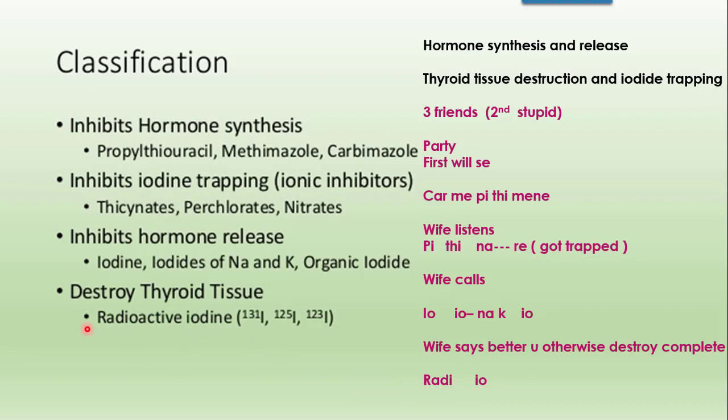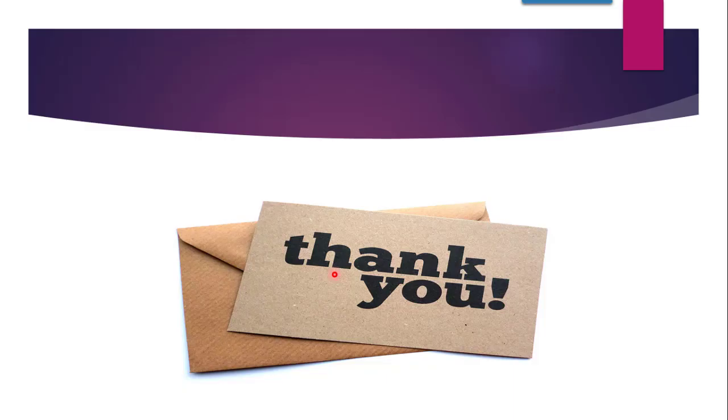So D is for radioactive and IO is for iodine, radioactive iodine. So with this we finish with the classification. Revise this video twice and thrice, and then you will never forget the classification once you